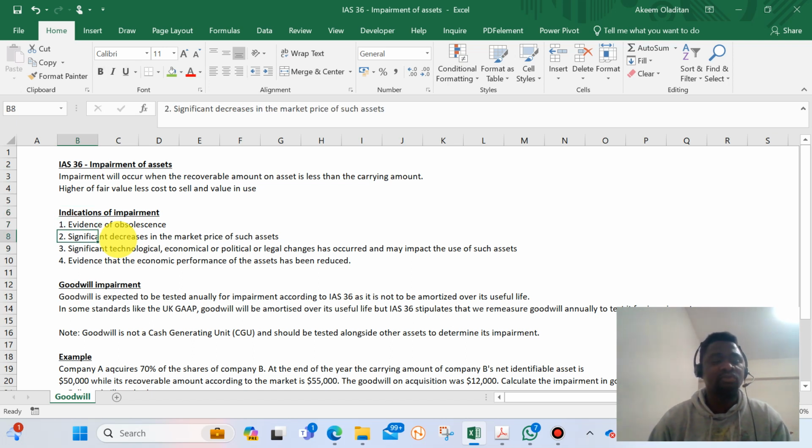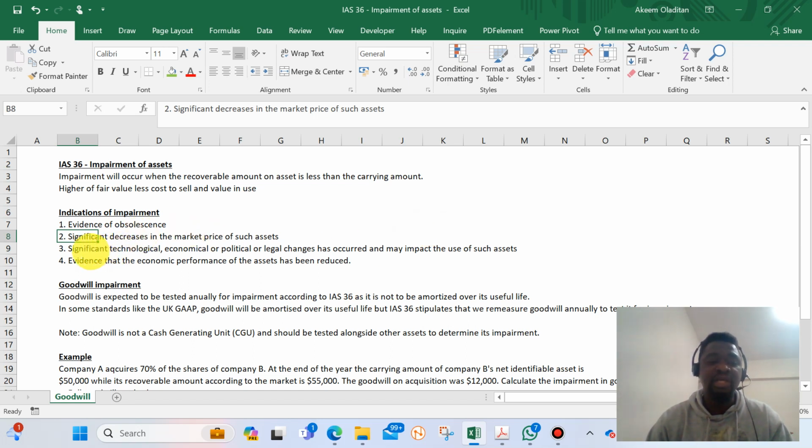Or number two can be significant decreases in the market price of such an asset. Maybe at a point in time an asset is being sold for $10,000, and over a period of time we discover that it's only $4,000 that the asset is worth. So we need to test for impairment of our existing asset.